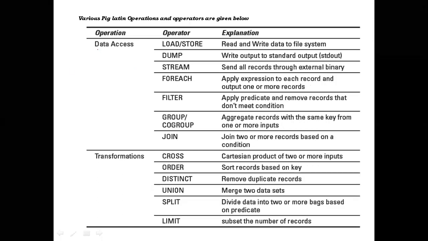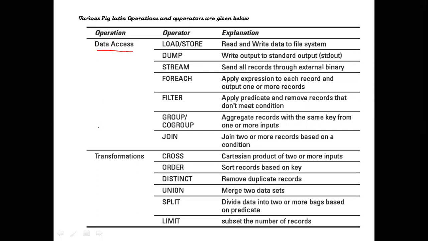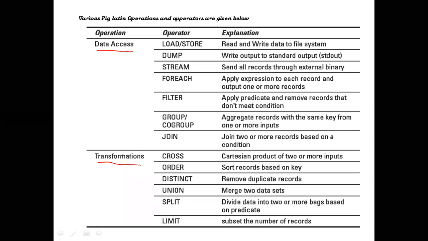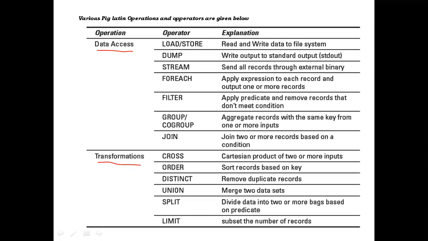Already we said that from the Hadoop point of view, the operations are classified into two types: data access and data transformation. Now we will clearly see, when we come to data access, what are the various operators available and what is their work. The operators available are load and store.